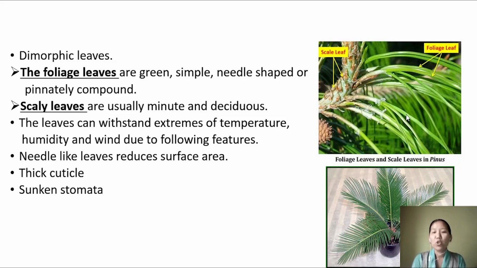And likewise the stomata. As you all know, stomata are the openings through which the plant collects carbon dioxide from the surroundings, and releases oxygen. That is the site for exchange of gas, the stomata. In the case of these plants, the stomata are sunken so that they reduce the loss of water by transpiration. Transpiration, you know, is the loss of water from the plant body in the form of water vapor, especially through the openings, that is stomata.